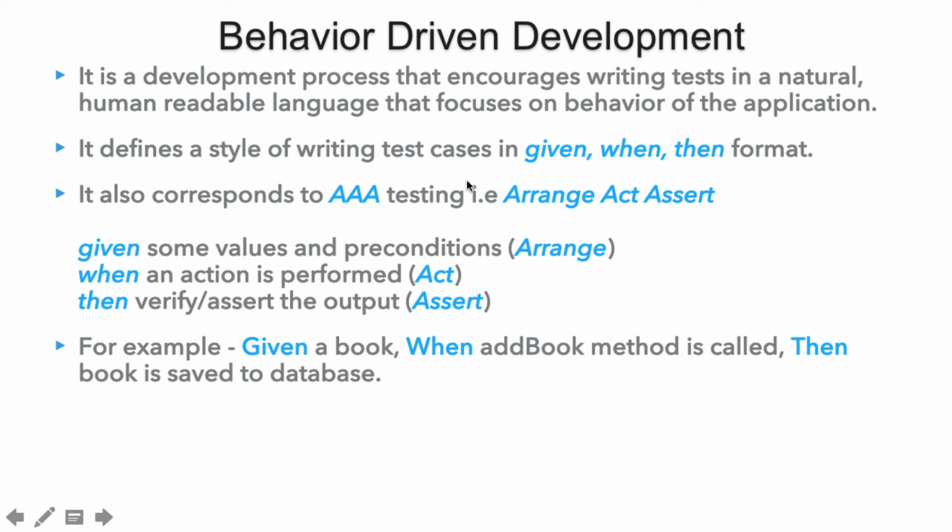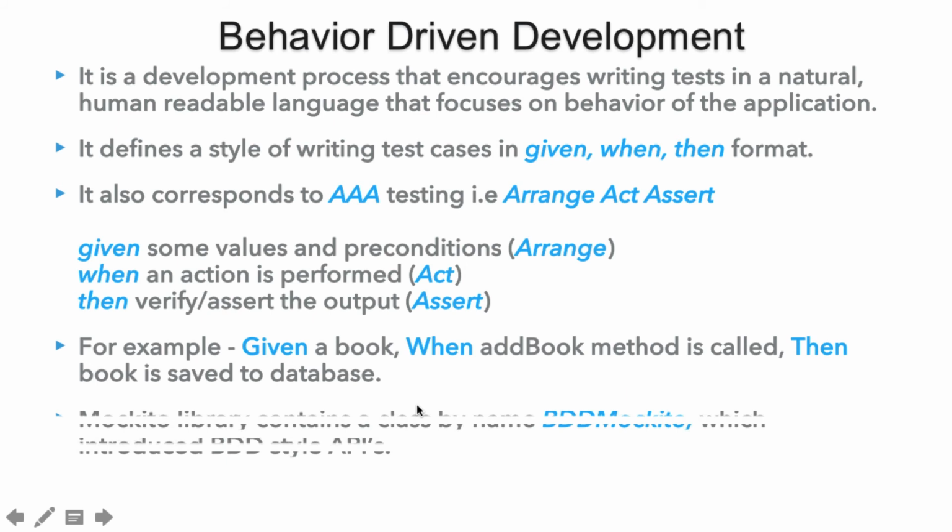So when we write our test case in given, when, then format, it makes it easier for other developers and QA to read the test case and figure out what the test case is actually performing or testing. Here the Mockito library contains a class by the name BDD Mockito, which has some methods. When we use those methods, it looks like we are performing something in this format: given, when, then.